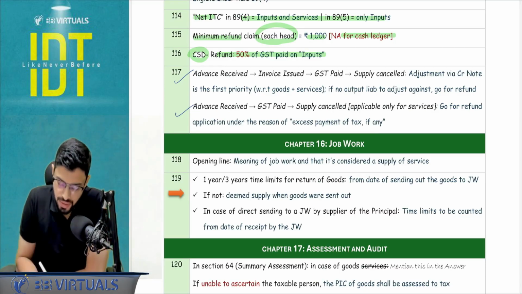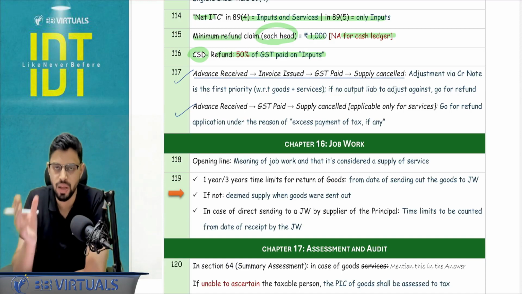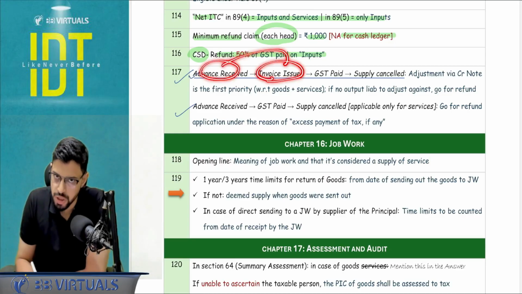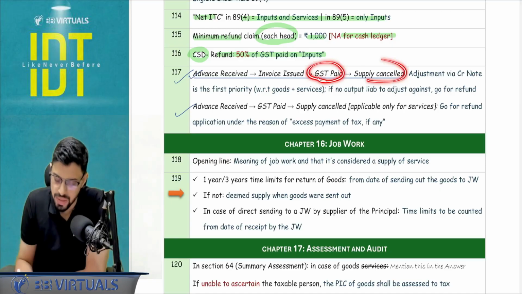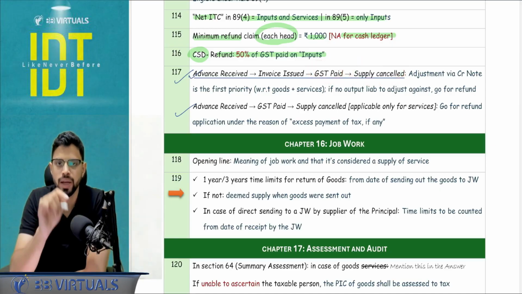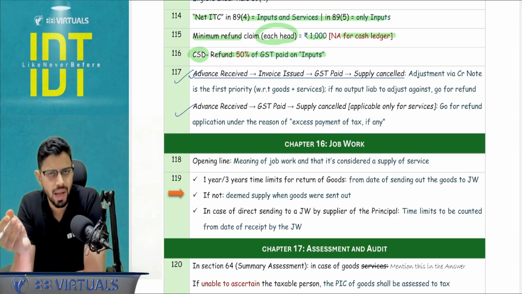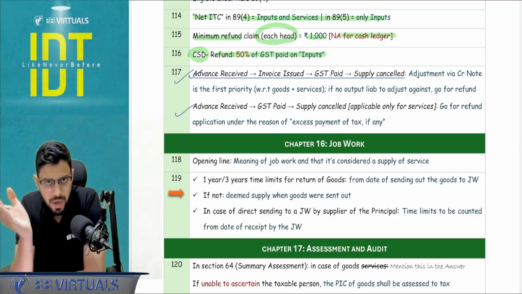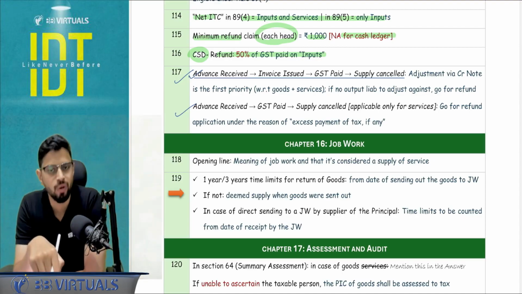So please read this, please cover this as I am covering, because this comes from a clarification question. 99.9% will come in a similar form. Advance was received, then the invoice was issued. So I have already issued the invoice. GST was paid but supply was cancelled. Priority number 1, credit note. You will be adjusting the liability in the future tax period when the credit note is issued. But if there is no output liability to adjust against, then you go for the refund application and you get the GST back from the government.